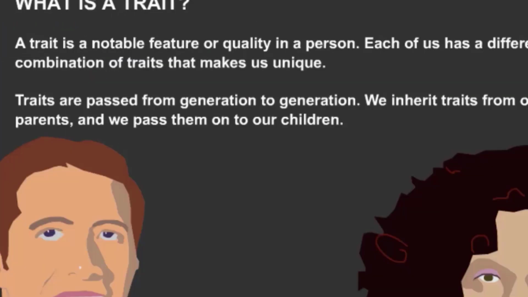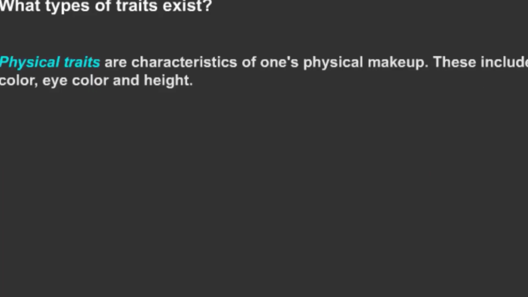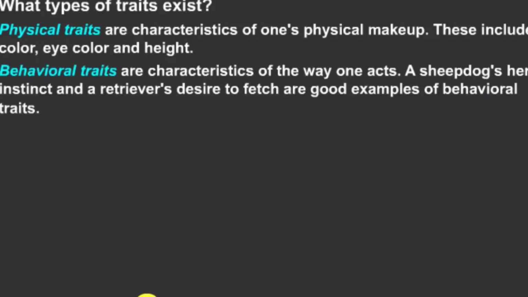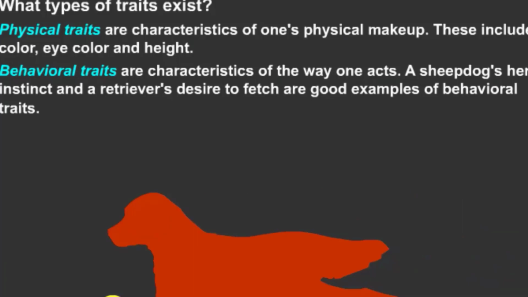Physical traits, behavioral traits. What is a trait? A trait is a notable feature or quality in a person. Each of us has different physical traits, which are characteristics of one's physical makeup. These include hair color and eye color. Behavioral traits are characteristics of one's behavior. A shepherd's herding instinct and a retriever's desire to fetch are good examples